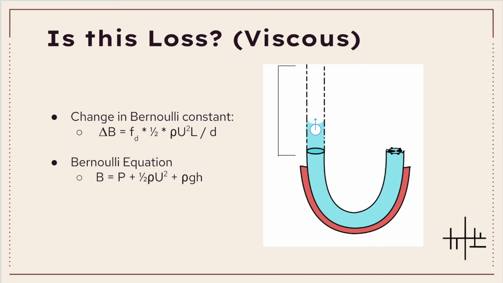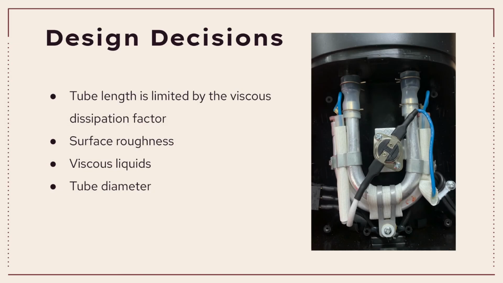The Bernoulli constant is proportional to the potential energy per unit volume at maximum height when velocity is equal to 0. A larger viscous dissipation factor will result in a larger decrease in the Bernoulli constant, causing a low potential energy. This potential energy constraint limits the maximum height the water can reach in a tube, informing the length of the tube in this design.